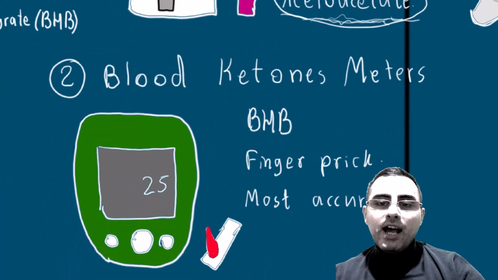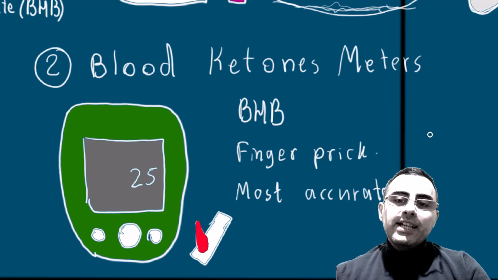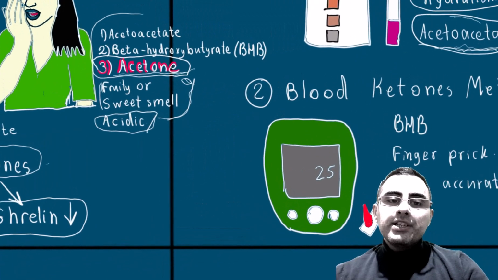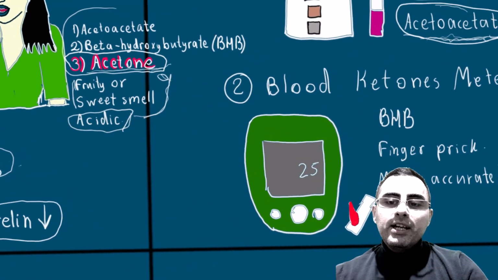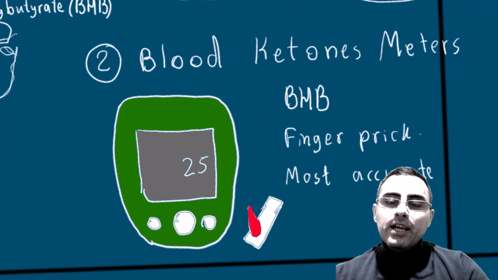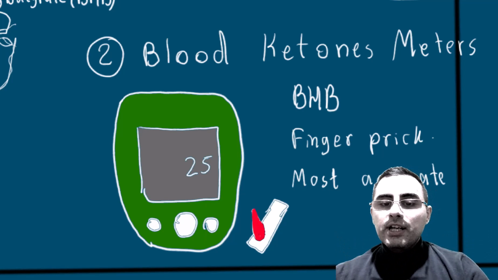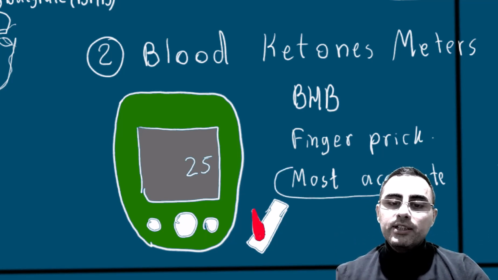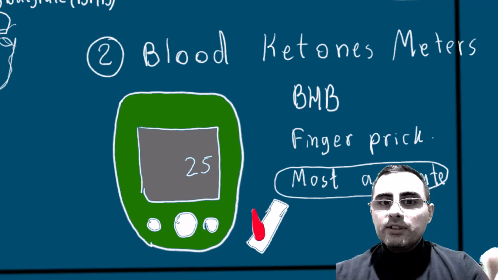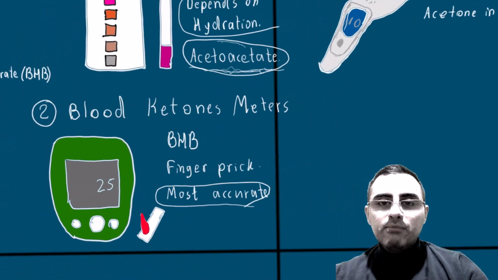Another, and the most accurate, is considered the blood ketone meter. The blood ketone meter measures beta hydroxybutyrate, which is called BHB, and it uses finger pricks, so you should get some blood from your fingers, and it measures, and it is considered the most accurate. But for some people, such methods are traumatic. It's like a glucometer. Everyone knows a glucometer, right? So it looks very much like a glucometer, but it's the most accurate.